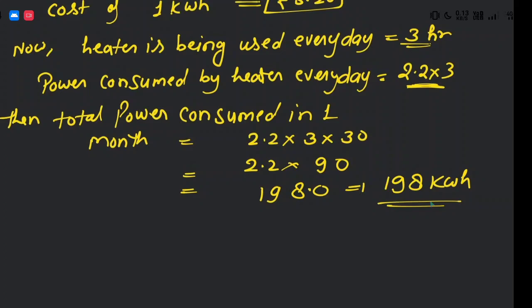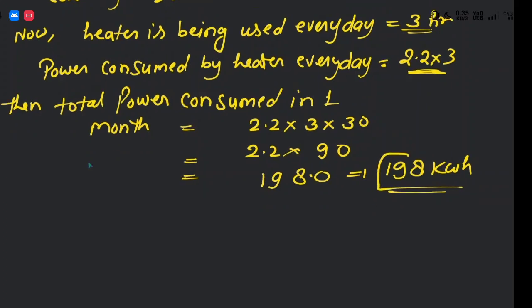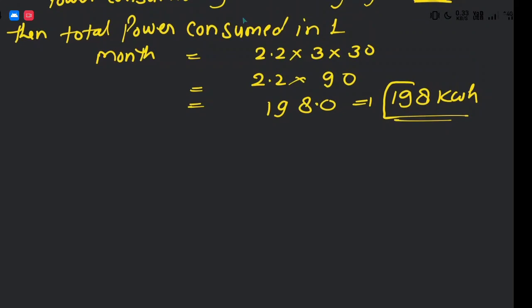So the total power consumed during 1 month will be 198. Now all we need to do is calculate the total amount.